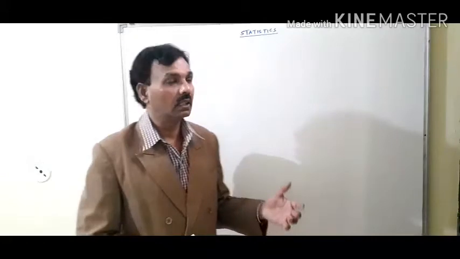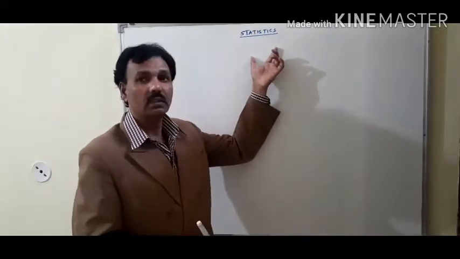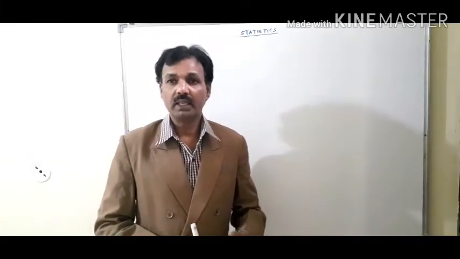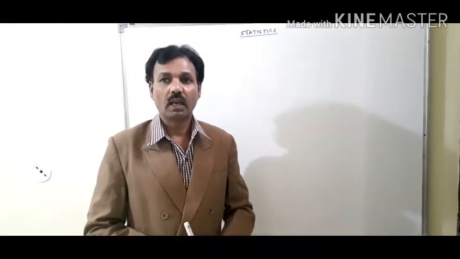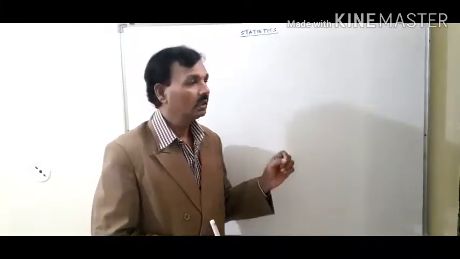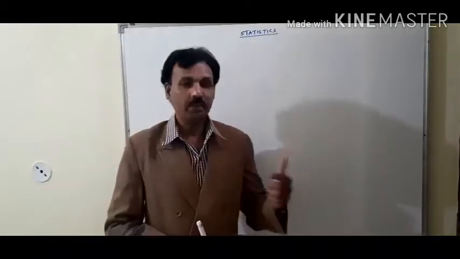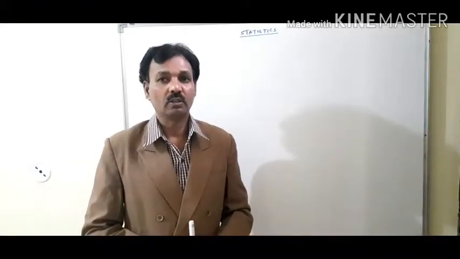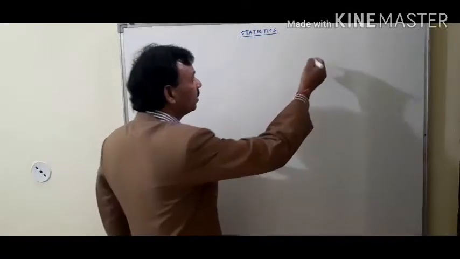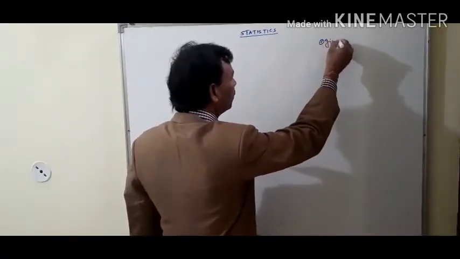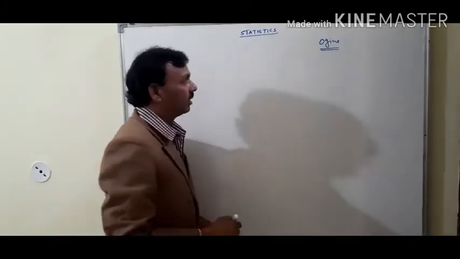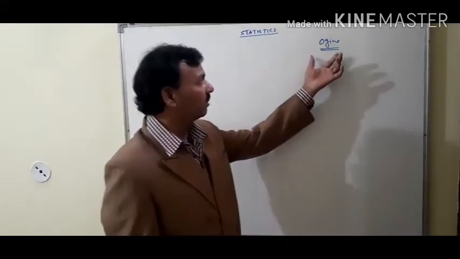Central tendency is the branch of statistics in which we study mean, median, mode and one special thing, a graphical representation known as ogive. What is ogive? This is a new topic for the 10th class student. This is the graphical representation of the data.